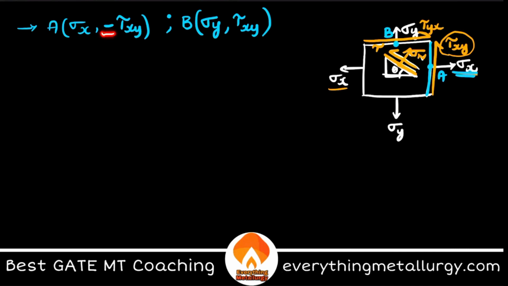So here one question is, why this negative over here? So here shear stress is expressed a bit differently. Okay, so tau, let me explain this.